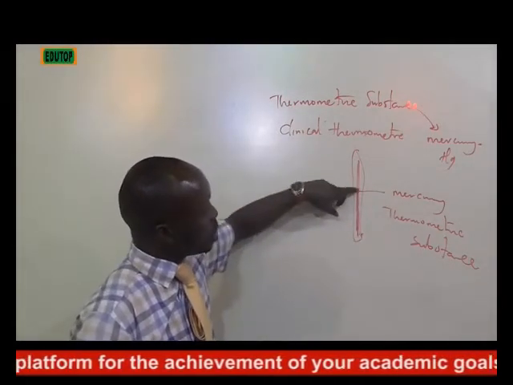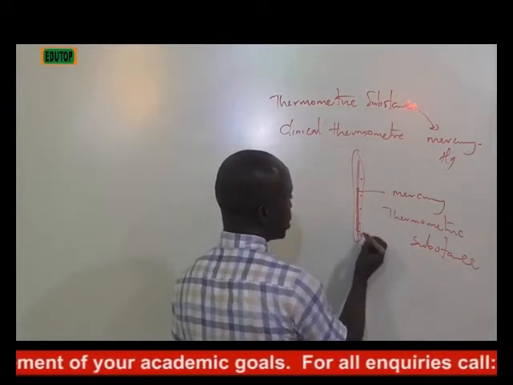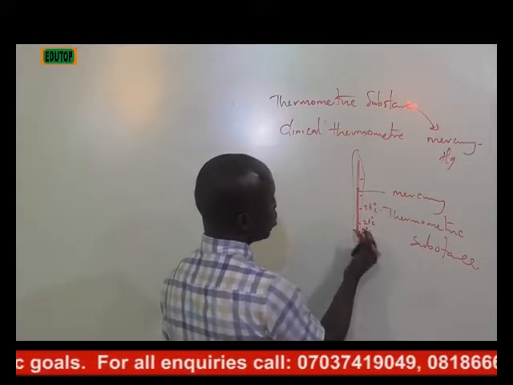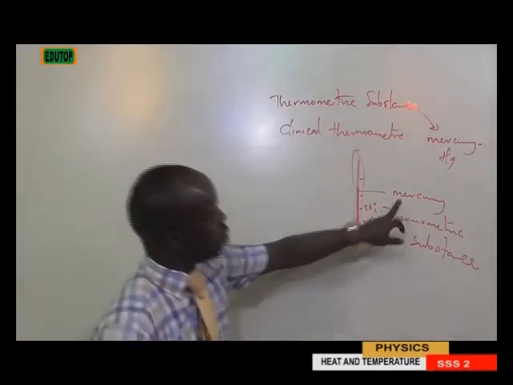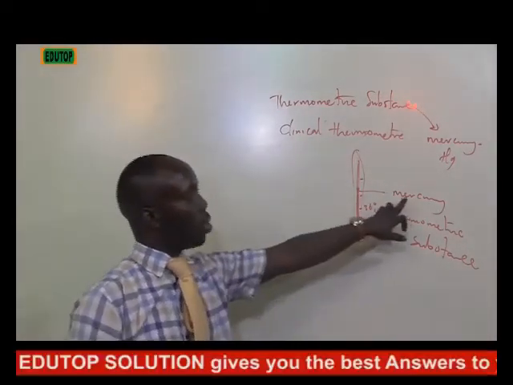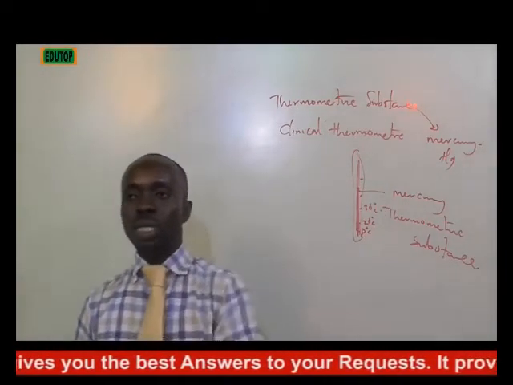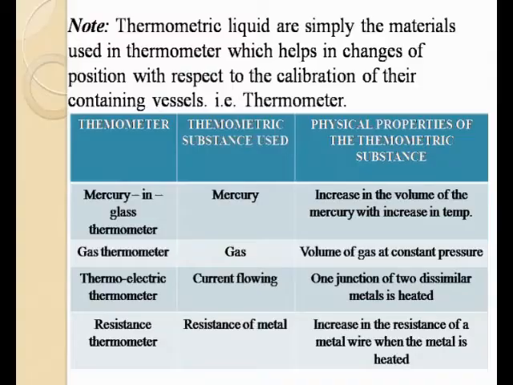It is the sensitivity of this fluid that changes the what? You know, your thermometer is calibrated. Let's say this is 0 degrees Celsius, this is 20 degrees Celsius, this is 30 degrees Celsius. It is the tilting of this thermometric liquid that determines the actual temperature of that body. Meaning that the fluid in your thermometer, which is your mercury, is what we call the thermometric substance of that thermometer. So as we proceed, we will be seeing different types of thermometers and their thermometric substances. Note, thermometric substance liquid are simply the material used in thermometer which helps the change of position with respect to the calibration of the containing vessel, which I have just analyzed now.